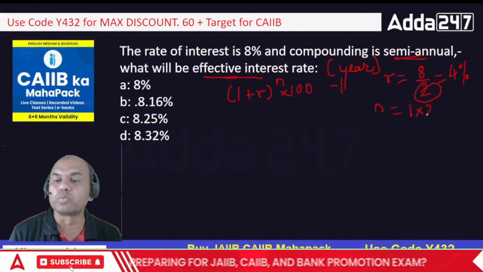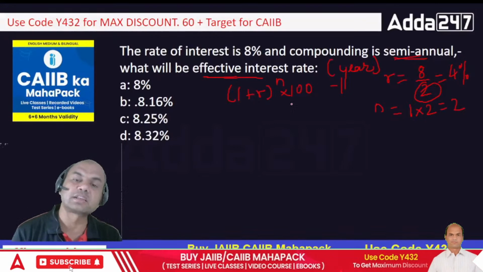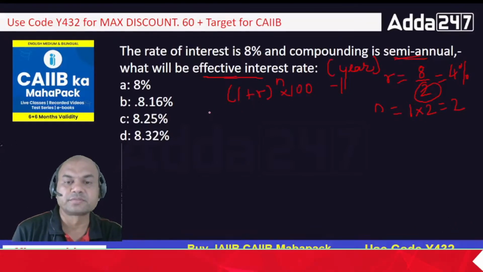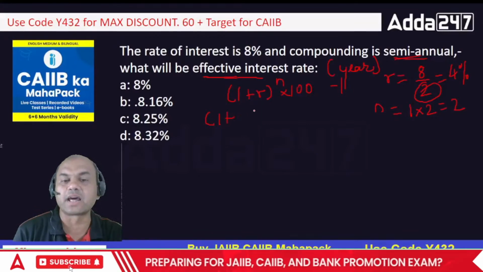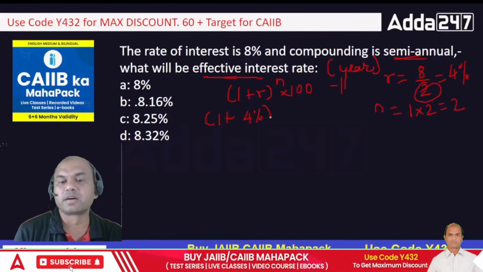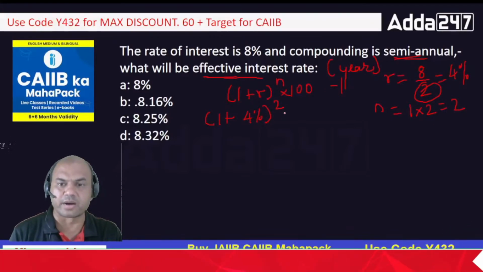So 1 into 2, it becomes 2 now, right? So what is the answer now? It becomes 1 plus R, which is 4%, raised to 2, minus 1, into 100.